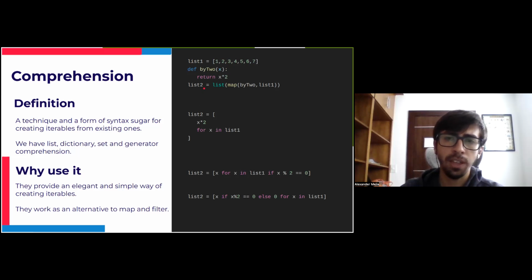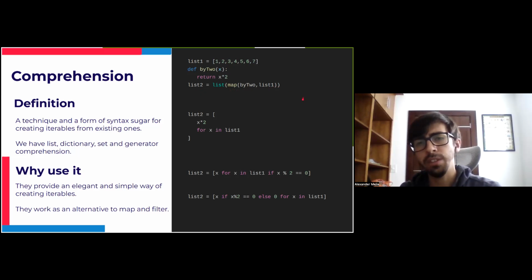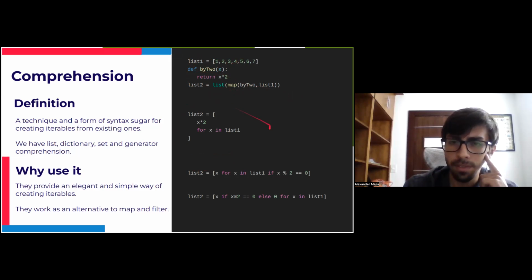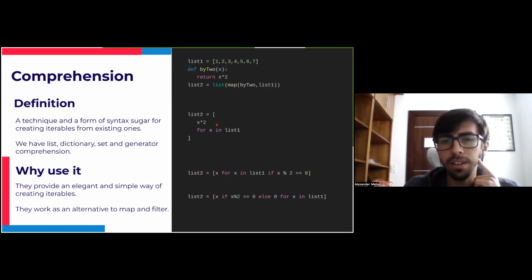So beforehand, let's remember the map usage, and then let's see how that translates to using comprehensions. You have the general map, what we have with the by2 function here. And if we transform this to a comprehension, we will have something like this, which is very short. It didn't require this declaration here. And also it seems to be simpler, but it may be harder to read.